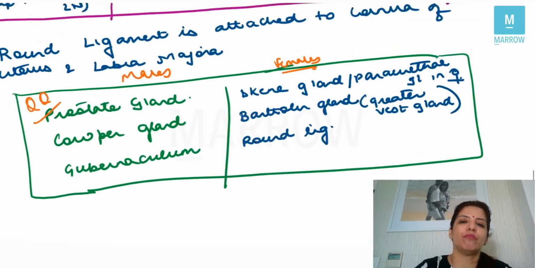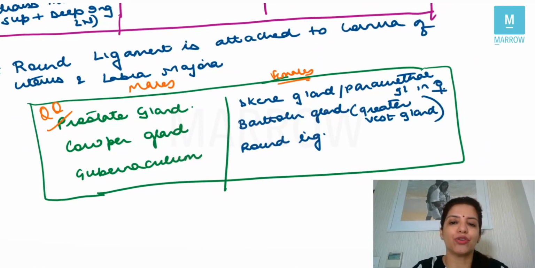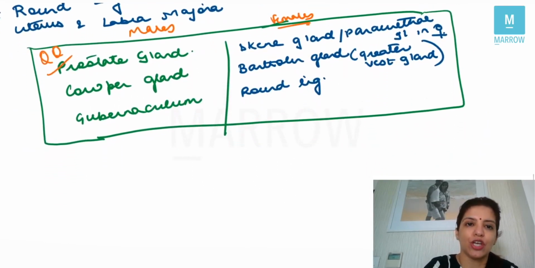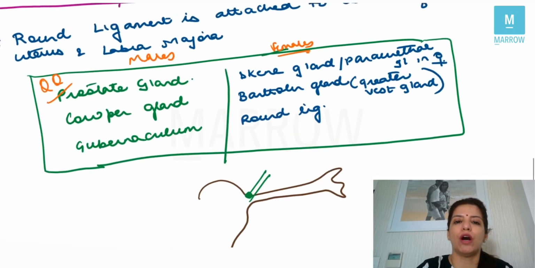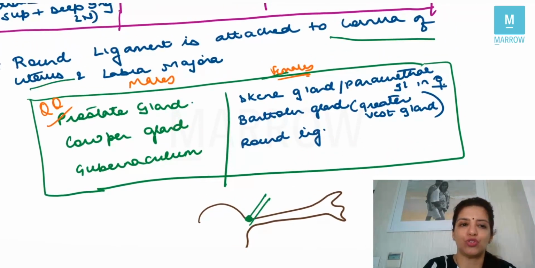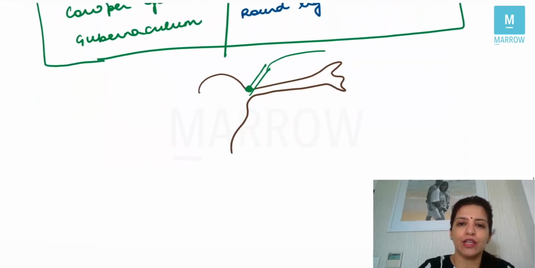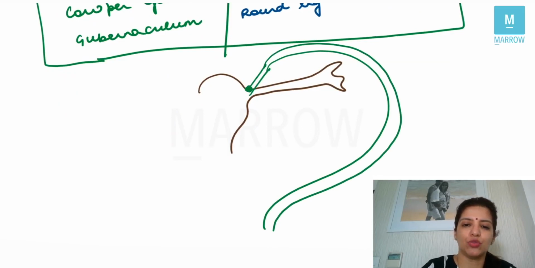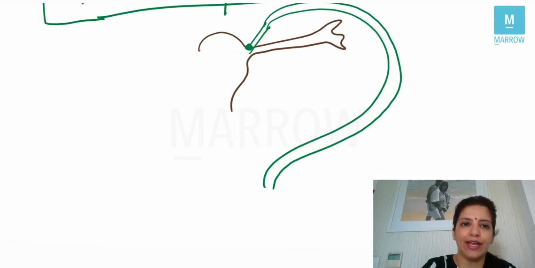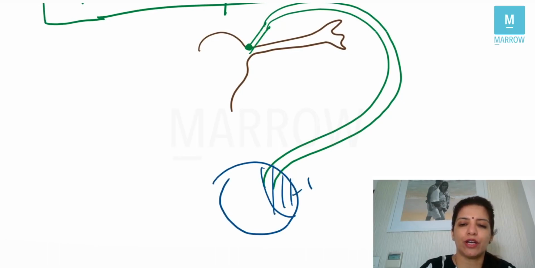Another very important point which you have to know is where the round ligament is attached. So if this over here is the uterus, this is the angle of the uterus. The round ligament is attached to the cornua or the angle of the uterus, and from there it is going to come into the inguinal canal, and finally it will be attached to the labia majora.